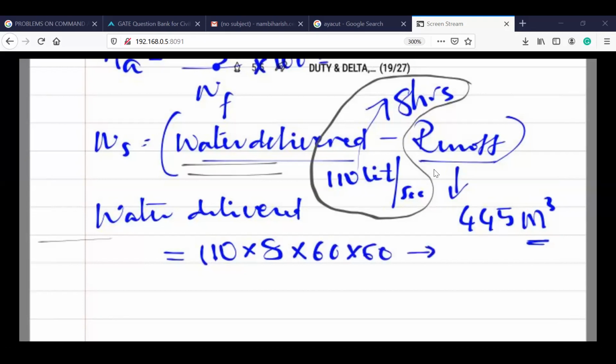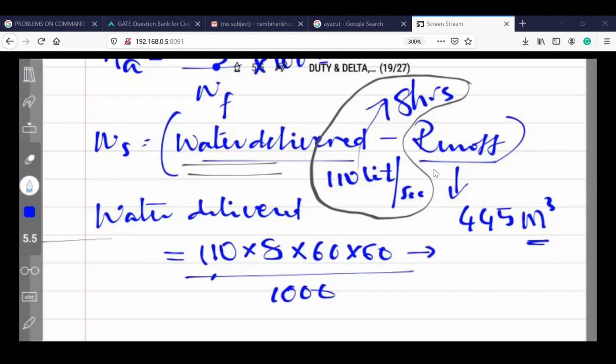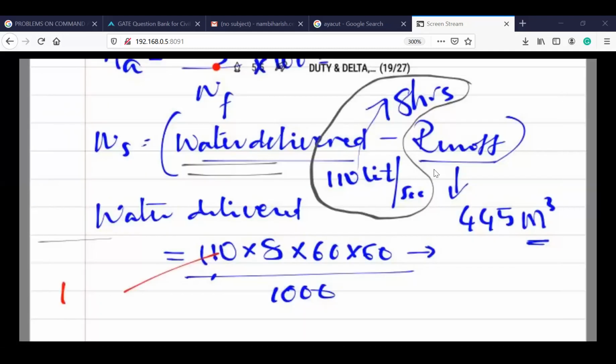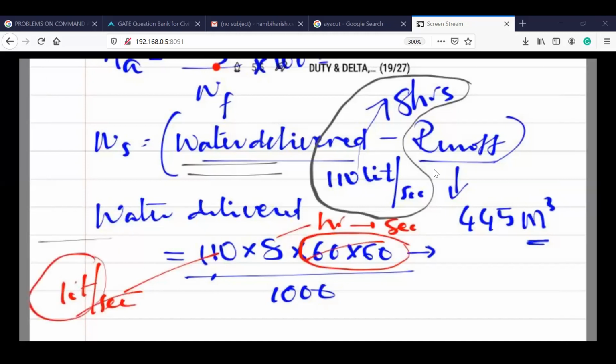The seconds and seconds get cancelled, and what is left over is liters. Now this liter has to be converted into meter cube, so we are dividing by 1000.